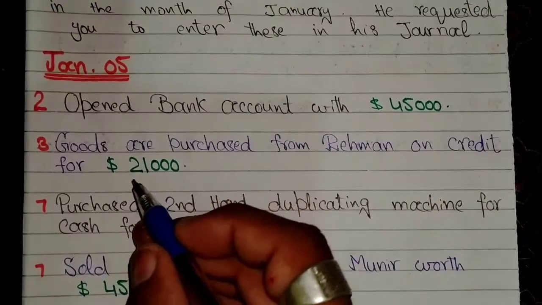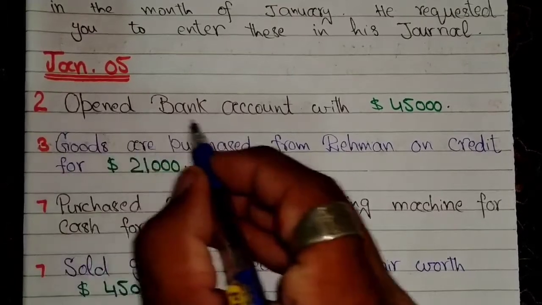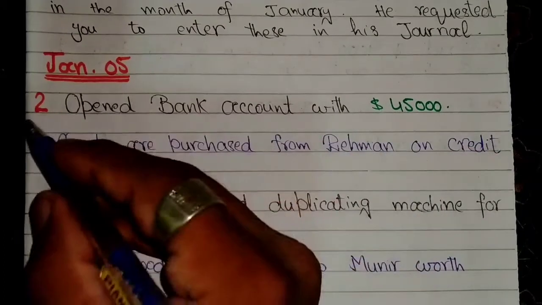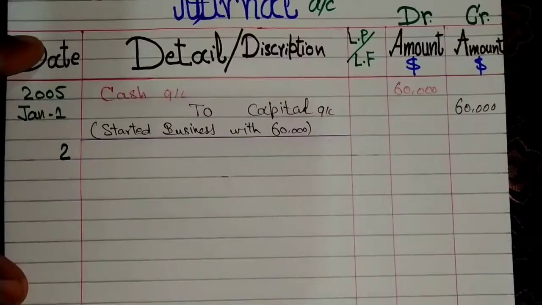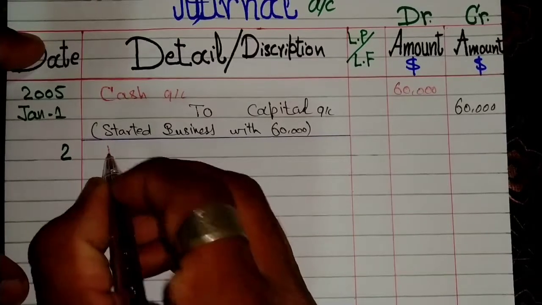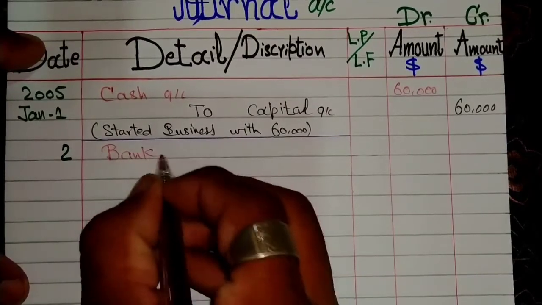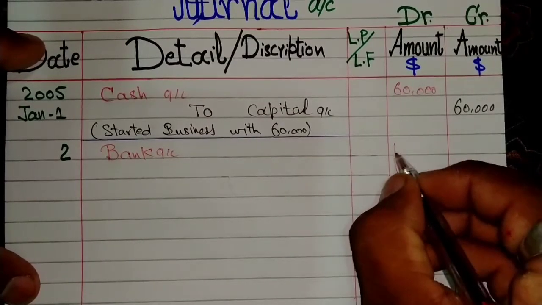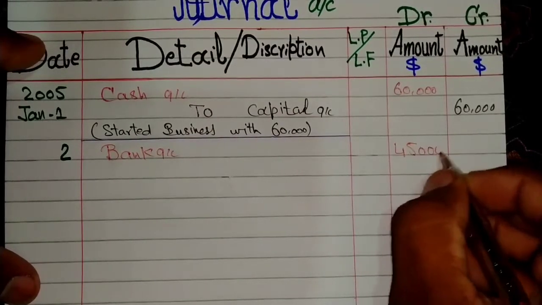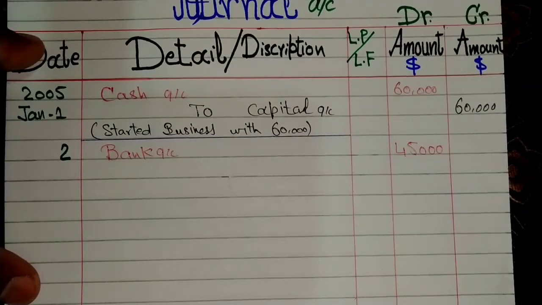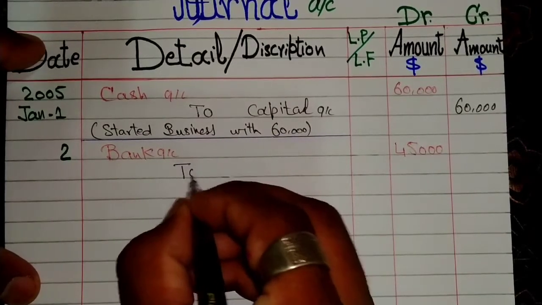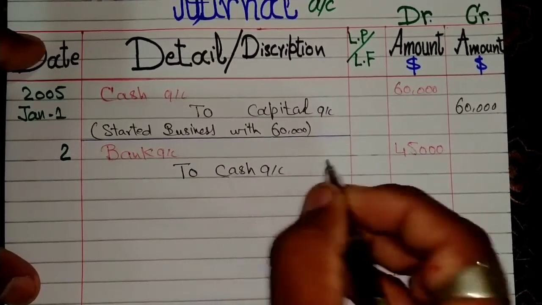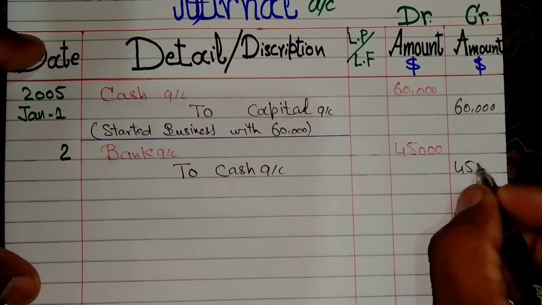The second transaction is opened bank account with $45,000 on 2nd January. So bank account debit, amounted $45,000, to cash account credit with $45,000.